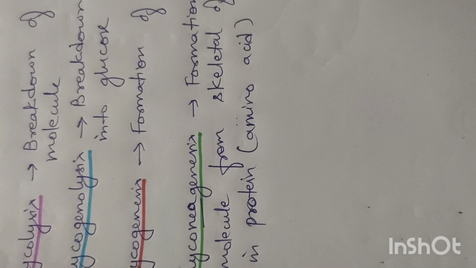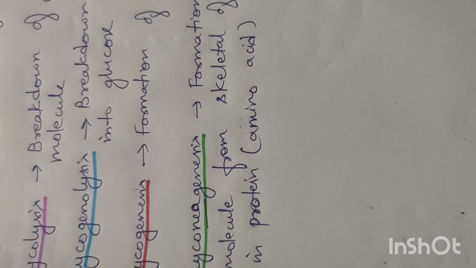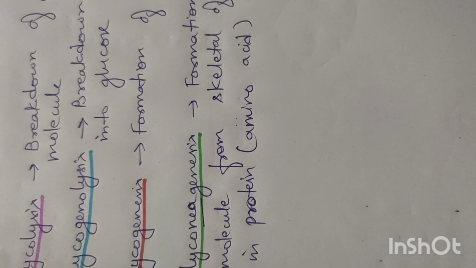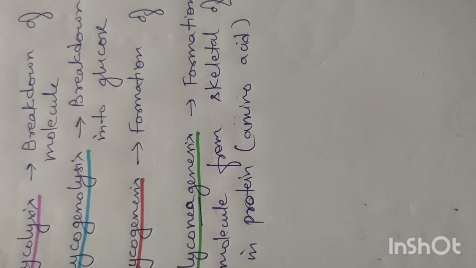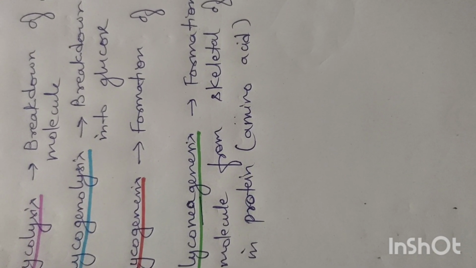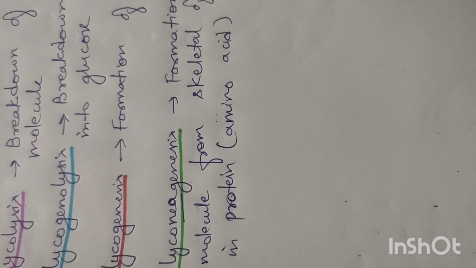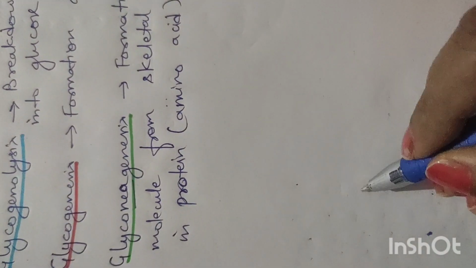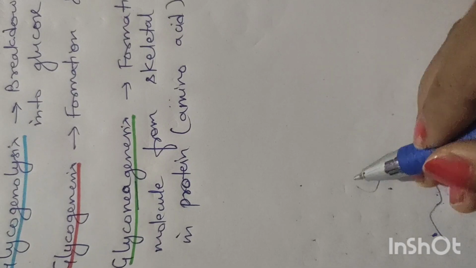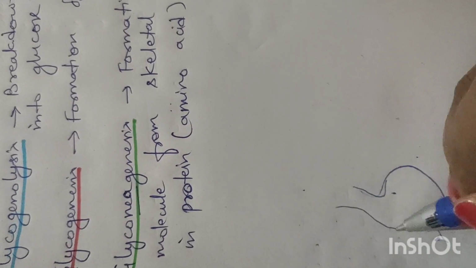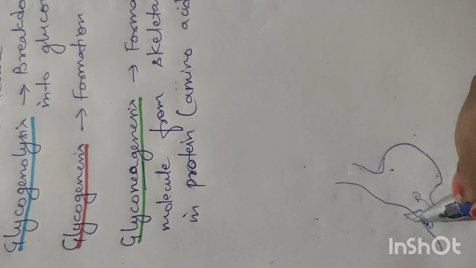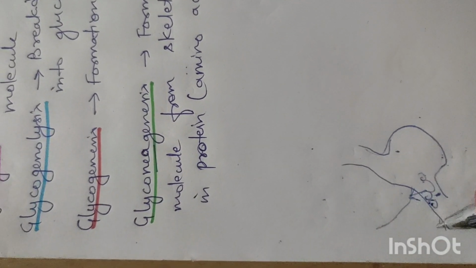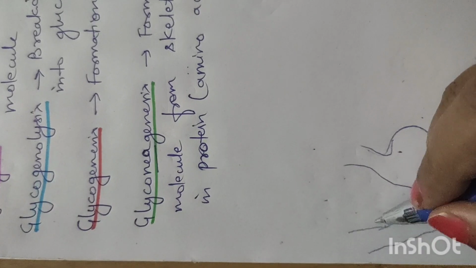If there is an excess of glucose, they convert it into glycogen for further use, and the required amount of glucose is carried in circulation. So if this is the stomach and food is here, glucose is absorbed into this portal vein.